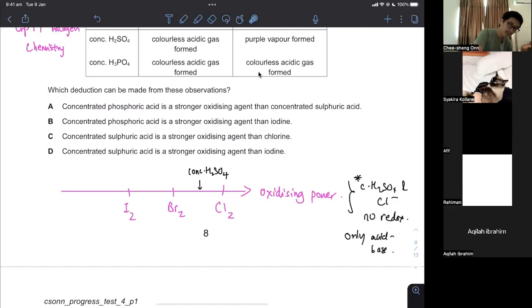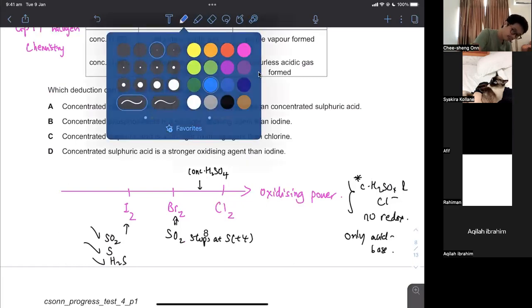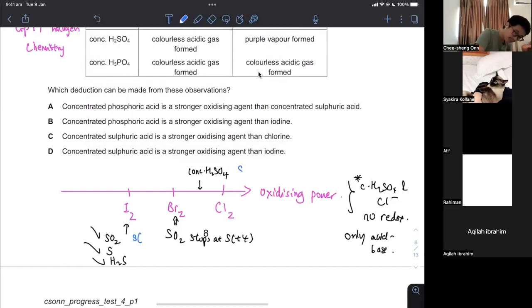In doing that, when it acts as an oxidizing agent, it oxidizes the other substance, and it itself will get reduced. You will get reduced to SO2. It stops at sulfur +4. But here, for I2, you can get SO2, you can get sulfur, you can get H2S. So what is the difference between all these three? The sulfur +6, where in the world is the sulfur +6 coming from?